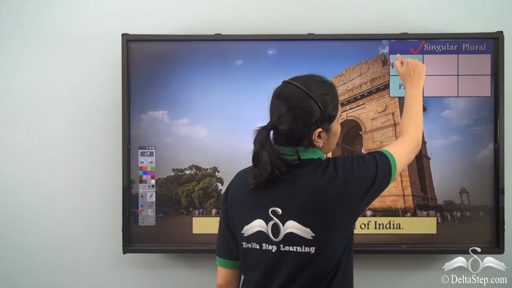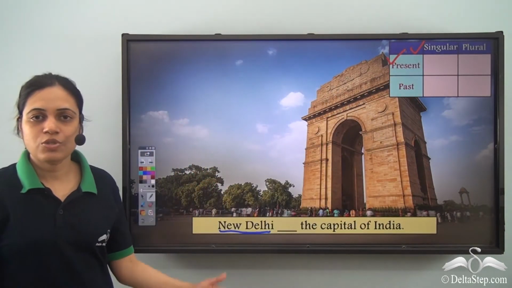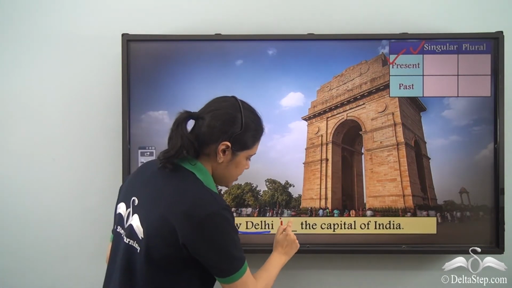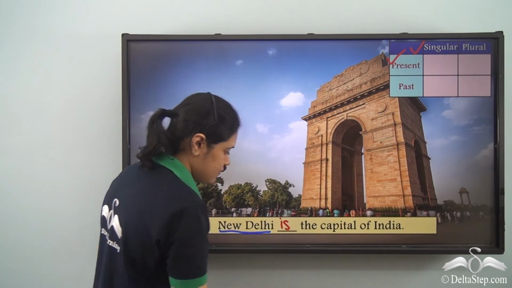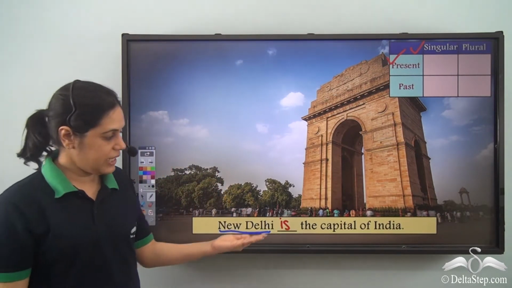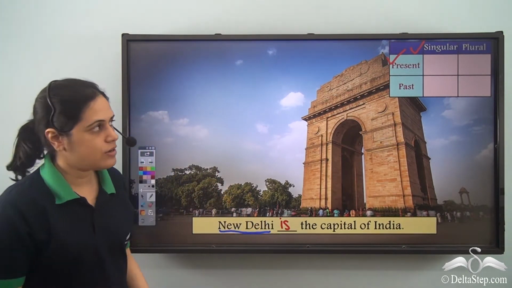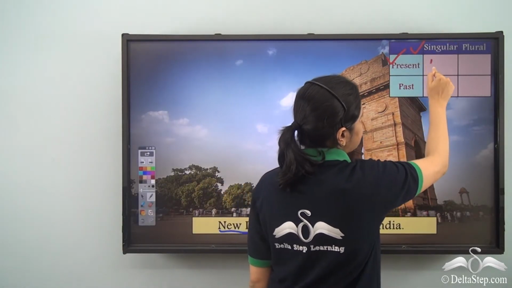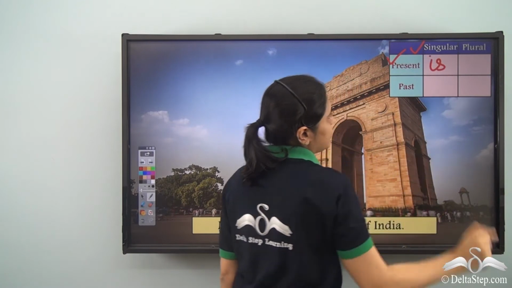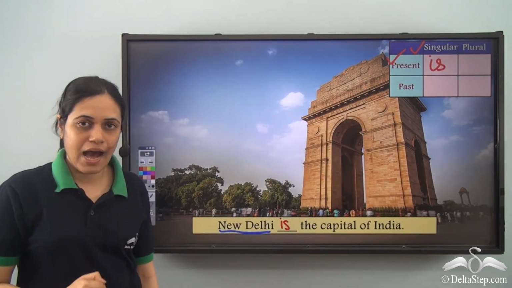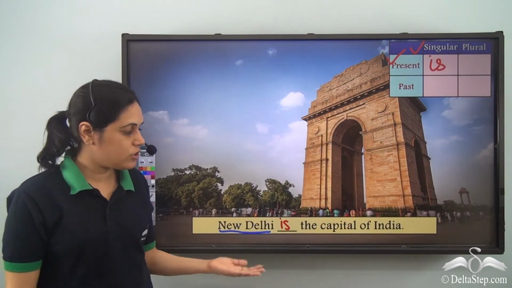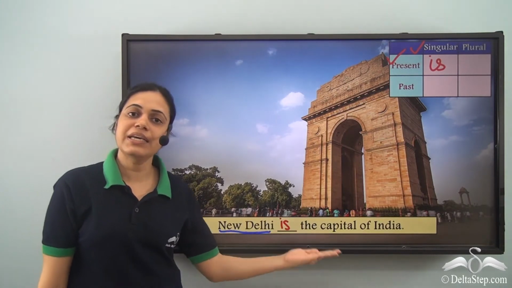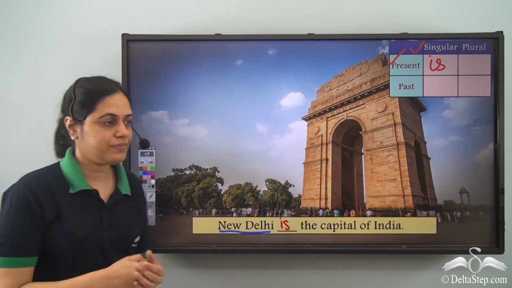So what is the be verb used here? The be verb used is is. New Delhi is the capital of India. So the be verb used for third person, singular present is is. So it tells us about the state of being or existence. New Delhi is the capital of India.